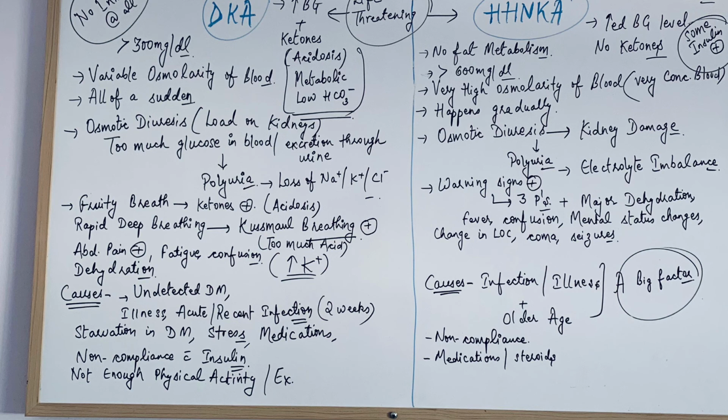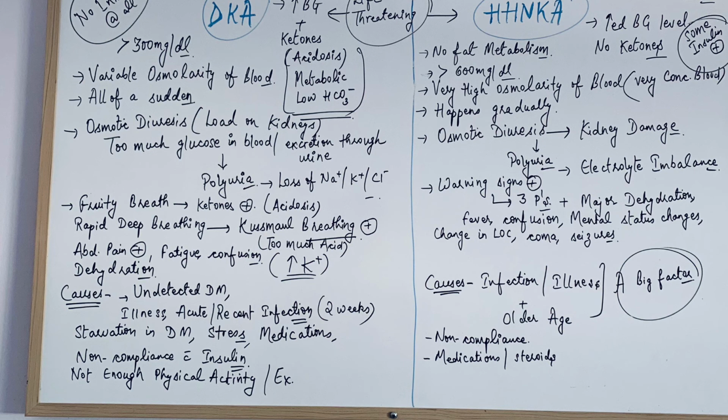As we previously discussed, in DKA there is increased blood sugar plus increased ketones in the urine and in the body, and there is an acidic condition. The pH is less than 7.35. But in HHNKA there is increased blood sugar level, but there are no ketones. There is no acidosis in the blood, the pH remains normal.